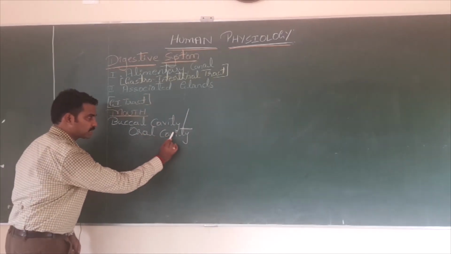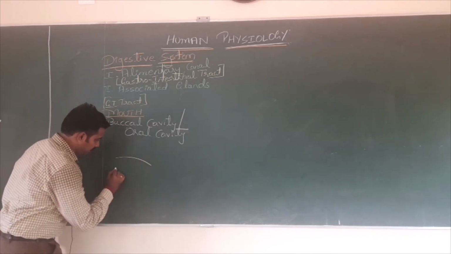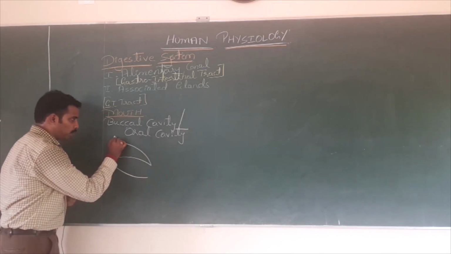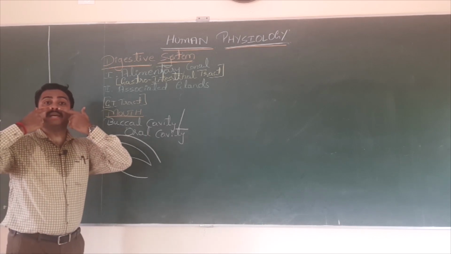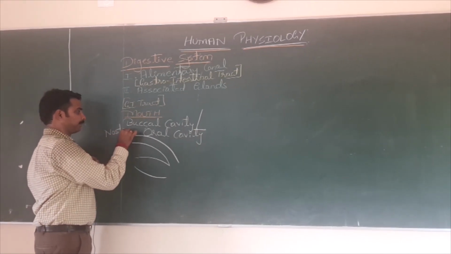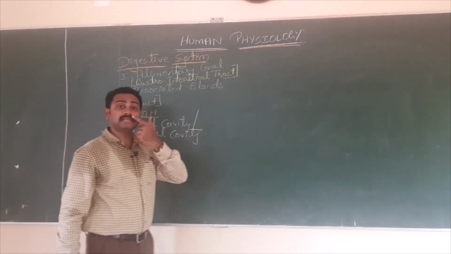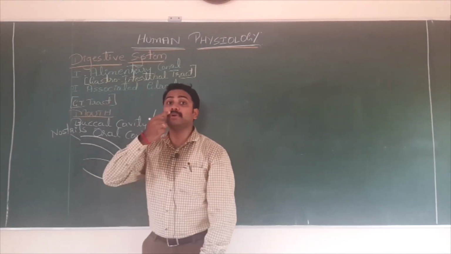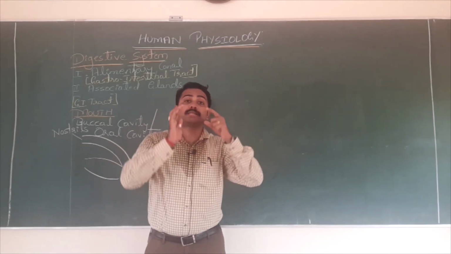Have you heard the word Oral-B toothpaste, right? In biology, oral refers to what? Mouth cavity. Is that clear? That cavity is called oral cavity. Assume that this is the buccal cavity. Just above it, you will find your nasal cavity. The openings of the nasal cavity are called nostrils, or you can call them external nostrils, which are the openings of the nasal cavity.